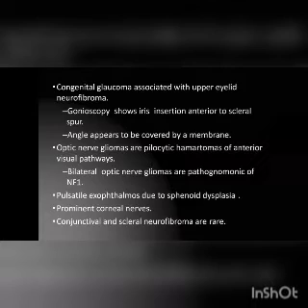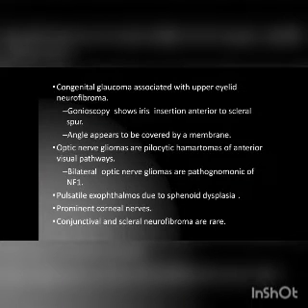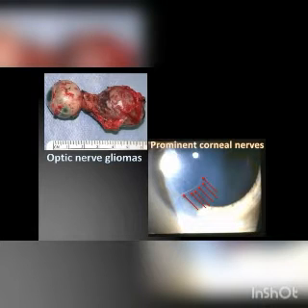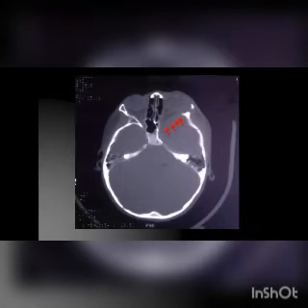Another feature is a narrowing of the angle at the iris and corneal insertion, leading to congenital glaucoma. Other findings are optic nerve gliomas, pulsatile exophthalmos due to sphenoid dysplasia, and prominent corneal nerves. Conjunctival and scleral neurofibromas are rare. The picture shows optic nerve gliomas, and the other picture shows the prominent corneal nerves. Red arrows indicate the optic nerve glioma. This is showing the exophthalmos. The instrument shown in the picture is an exophthalmometer.